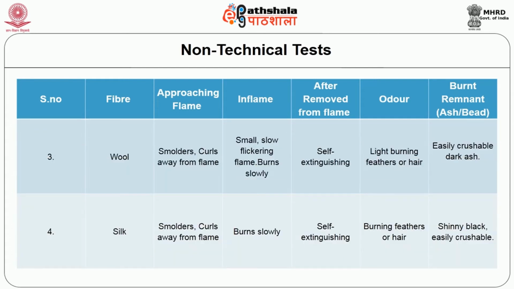Coming to the next category, natural animal fibers, that is wool. While approaching flames, it smolders and curls away from the flame. Under the flame, there is a small and flickering flame but it burns slowly. While removing from the flame, it self-extinguishes. Regarding odor, a light burning feathers or hair smell. Regarding remnants, it usually yields a crushable dark ash.